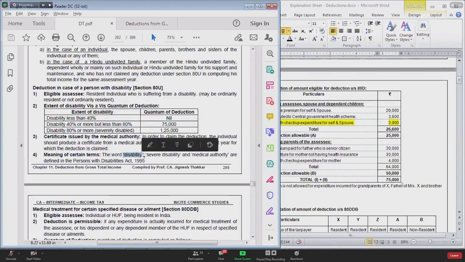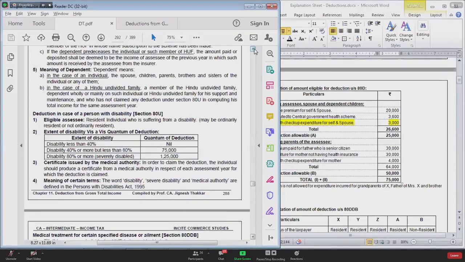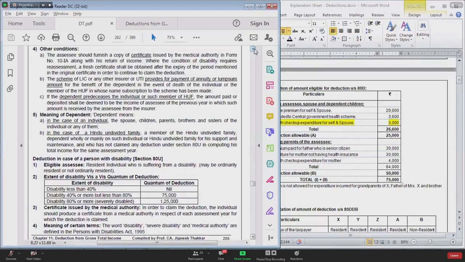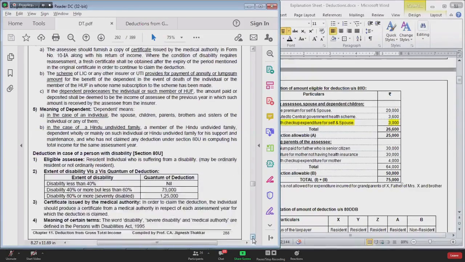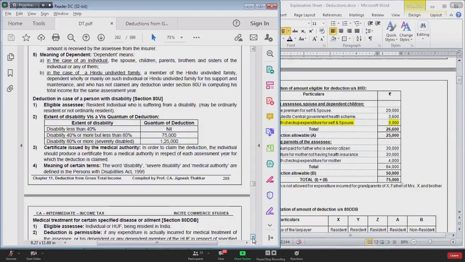The word disability is defined in the Persons with Disabilities Act 1995. I already told you, disability would cover what? Disability would cover low vision, blindness, leprosy, hearing impairment, locomotor disability, mental retardation, mental illness, autism, and cerebral palsy. These things are defined in the Persons with Disabilities Act.